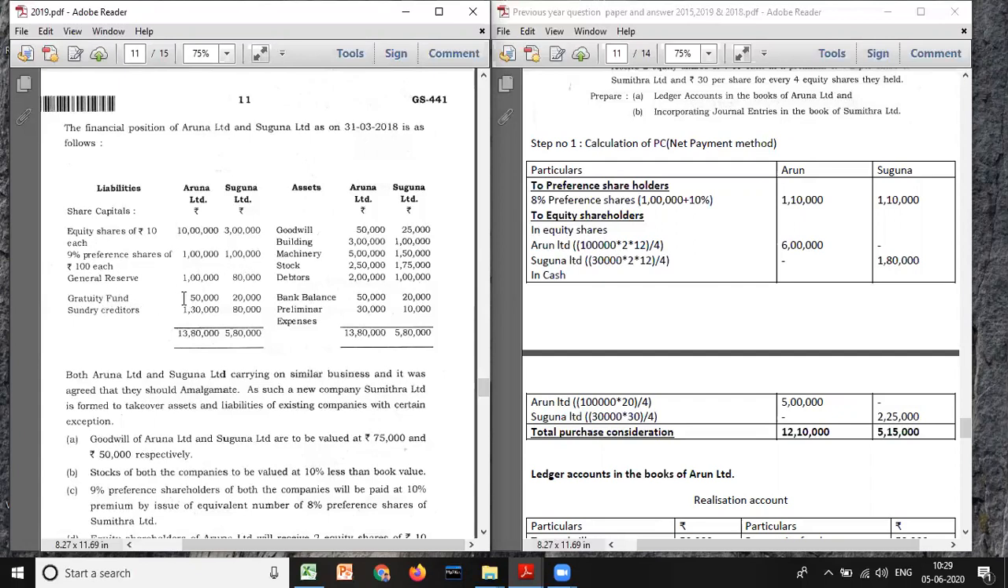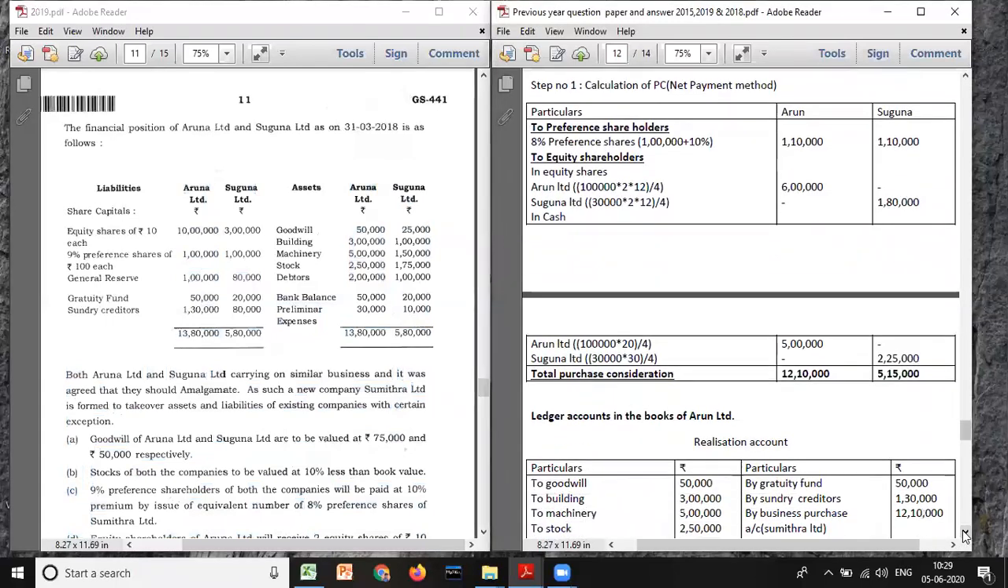Gratuity fund, we have 50,000, 20,000, and syndicate has 1 lakh 30,000, 80,000 we have. Goodwill, we have building, machinery, stock, debtors, bank balance, and look at here, they have given one fictitious asset, that is preliminary expenses. Now, please remember and be careful here. Goodwill is an intangible asset, non-current intangible asset, and these two are fixed tangible assets. And these three are current assets, and this is the fictitious asset.